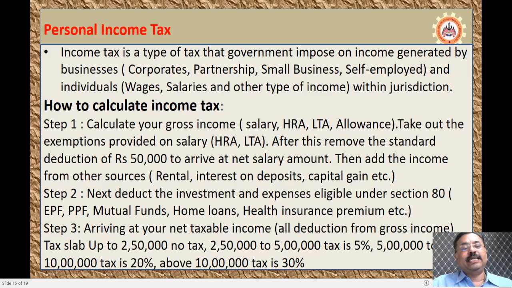There are 3 steps in which you can describe the deductions for the income tax. Okay, first you have to calculate the gross income that you are earning, which includes the salary, HRA, leave travel allowance, LTA, and other allowances given by the organization. HRA is house rent allowance, LTA is leave travel allowance. Take out the exemptions provided on the salary.